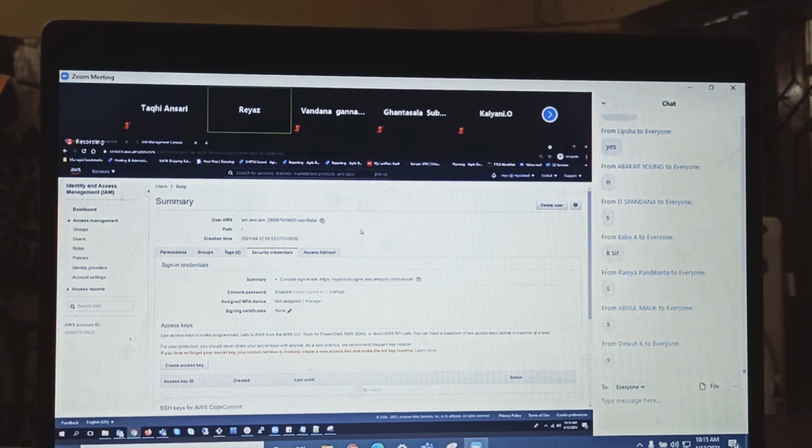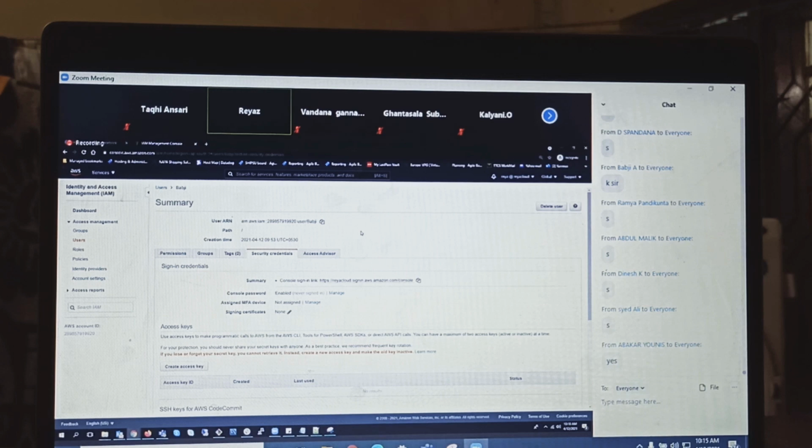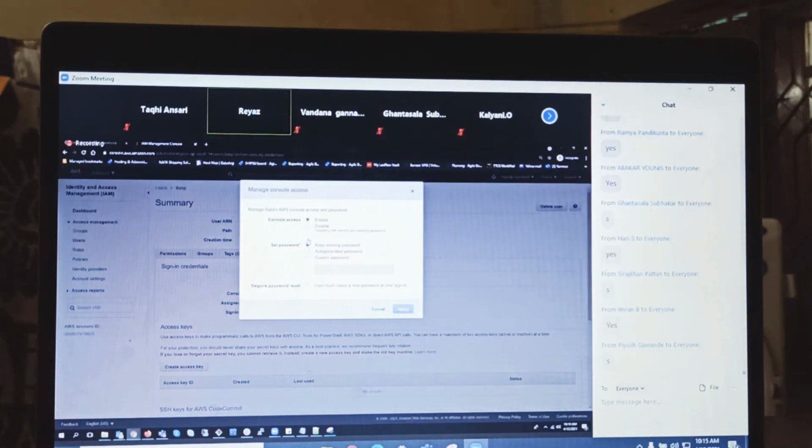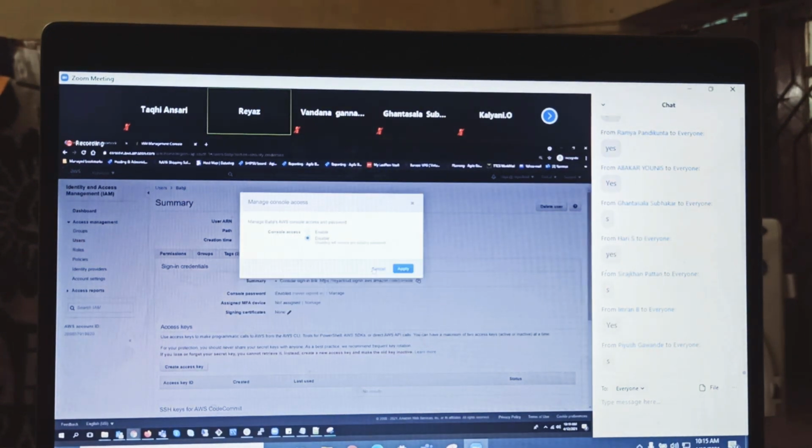Yeah, that's fine. So the certification question here is, guys, when I say certification question, please write it down somewhere. The certification question here is, is it possible to disable, block or deactivate IAM user console access? Yes. How? Click on manage and here you have disable. So this is a certification question.